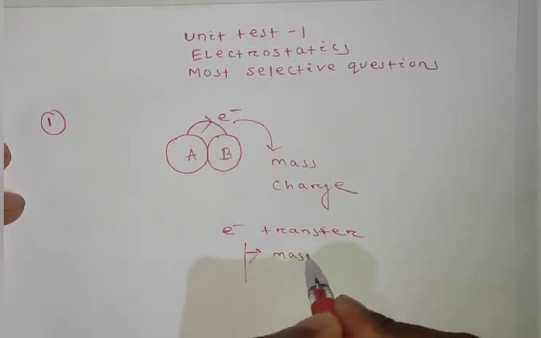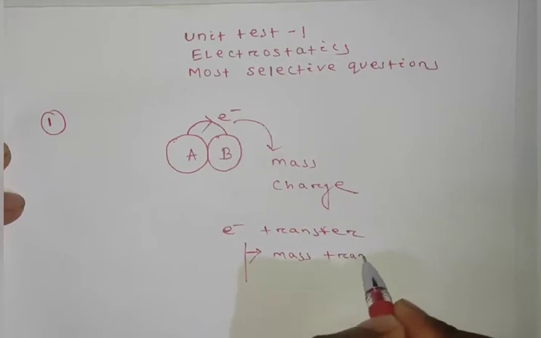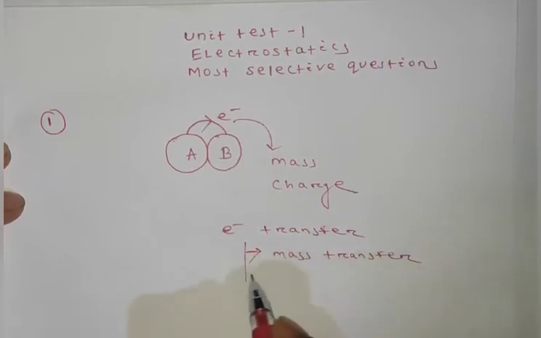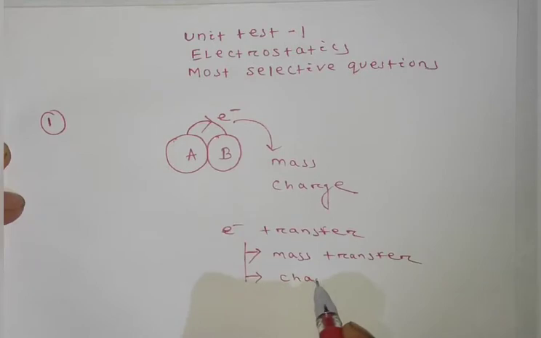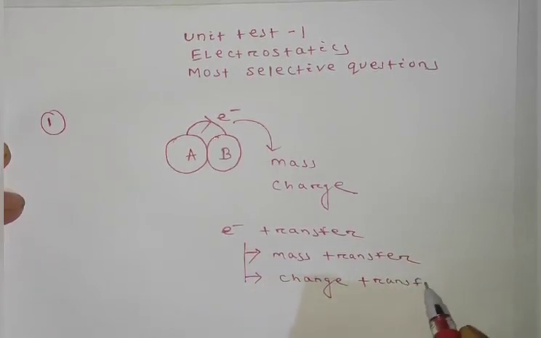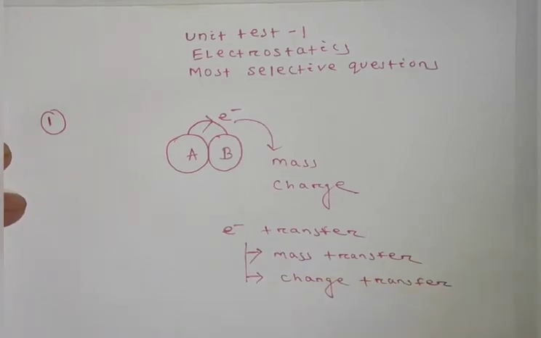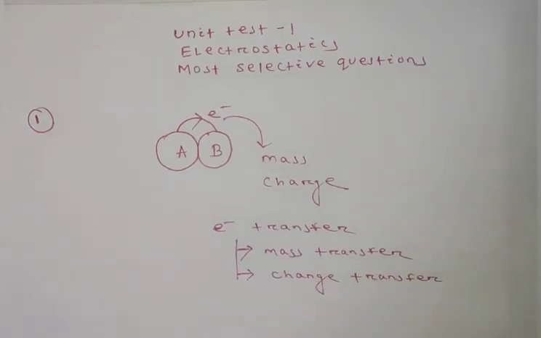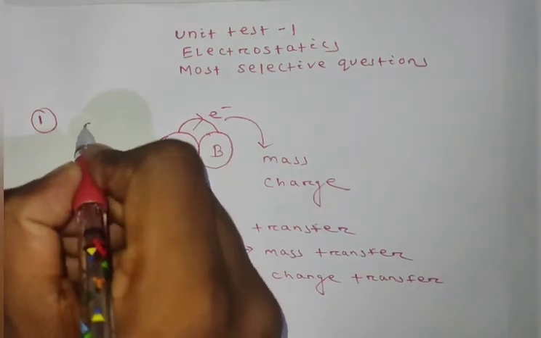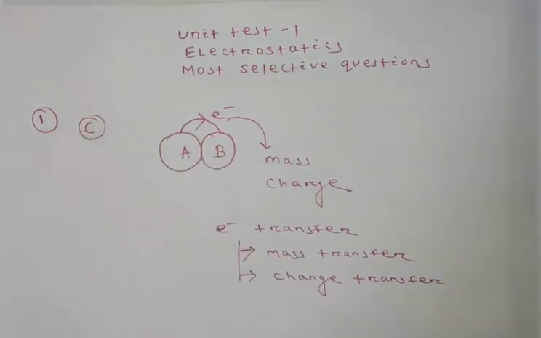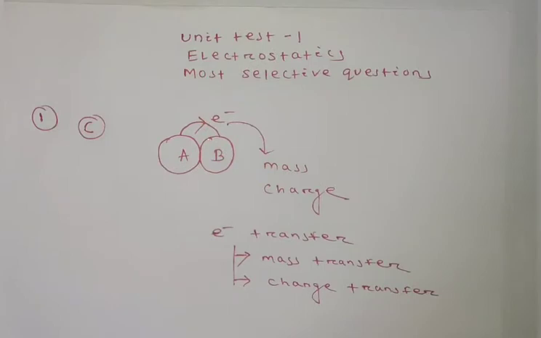Mass transfer also takes place, and charge transfer also takes place. Why do both transfer? Because as electron transfers, electron has mass and charge, so both charge and mass will transfer. So the correct option will be option C, that is both mass and charge will transfer during frictional electricity.